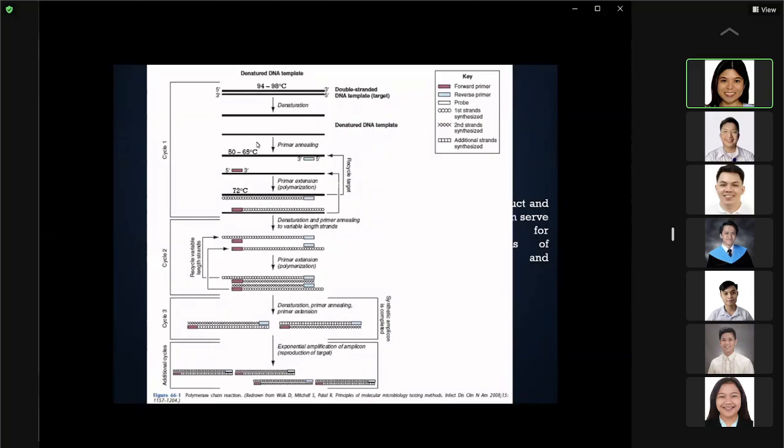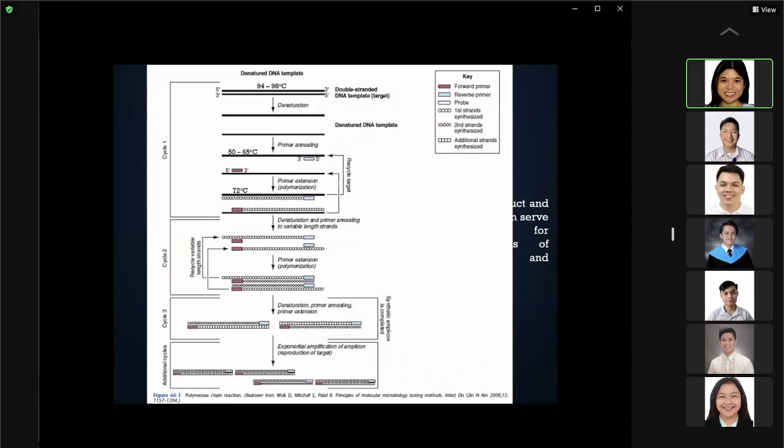Then in the second phase, you bring down the temperature to 50 to 68 degrees so that you will have annealing of your primers to the target DNA. This is also the time that your polymerase will bind.